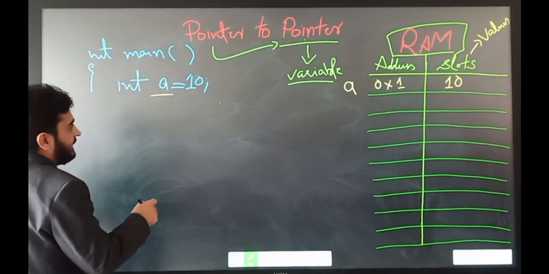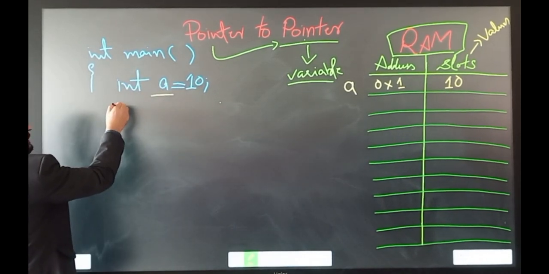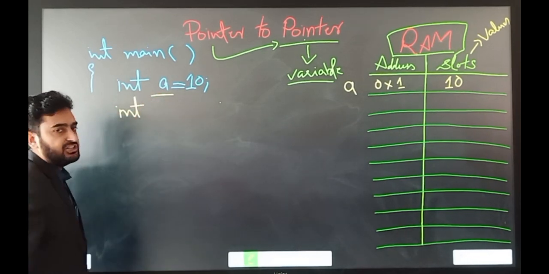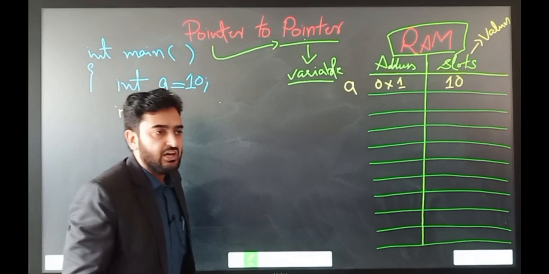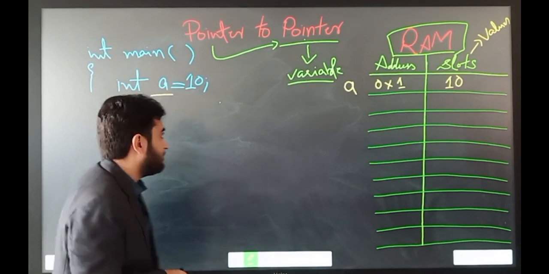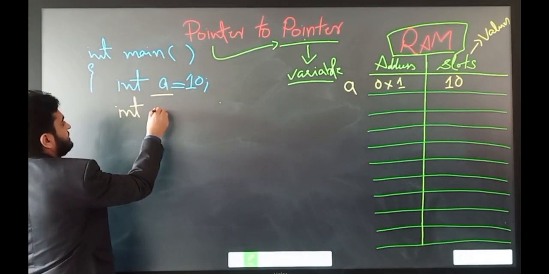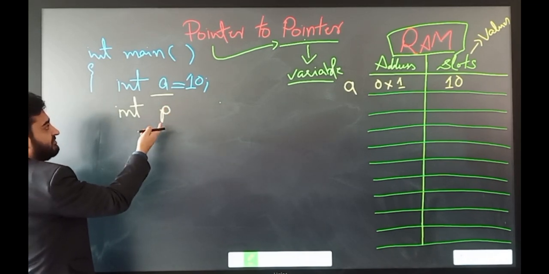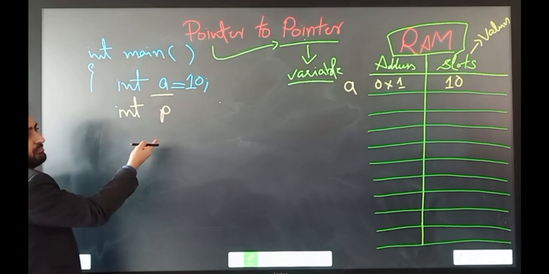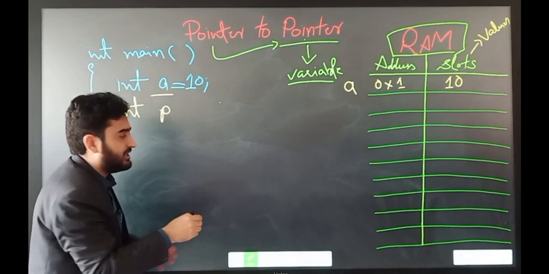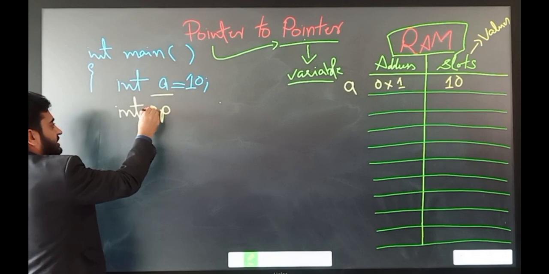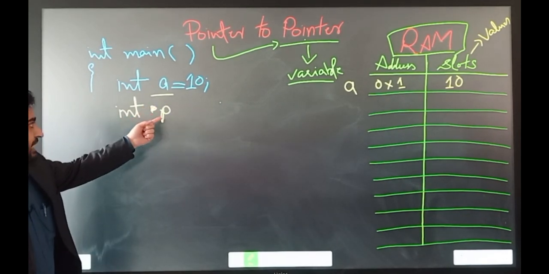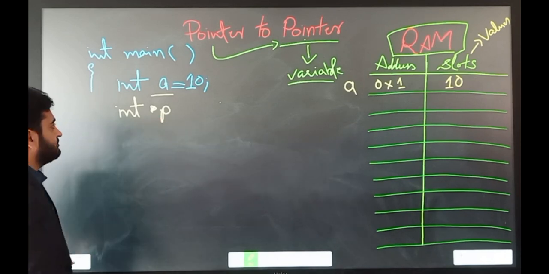So how can we declare a pointer? We want to save the address of an integer variable, so we need a pointer of integer type. So int p, for example, where p is the identifier or name of the variable, but this is a simple variable and we want to make it a pointer. To make it a pointer we need to put an asterisk before the p. So now this is a pointer operator which makes the variable a pointer.